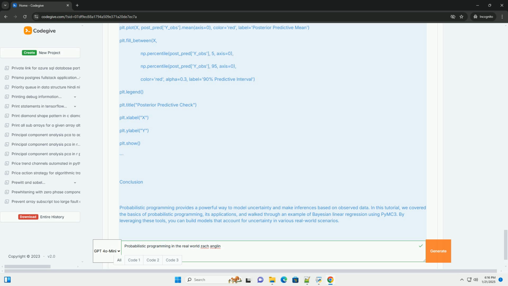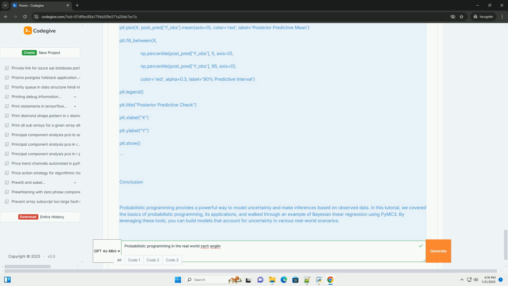Popular libraries. 1. PyMC3, a Python library for Bayesian statistical modeling and probabilistic machine learning. 2. TensorFlow Probability, a library for probabilistic reasoning and statistical analysis in TensorFlow. 3. Stan, a platform for statistical modeling and high-performance statistical computation.